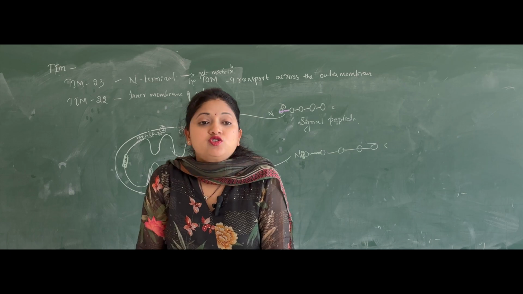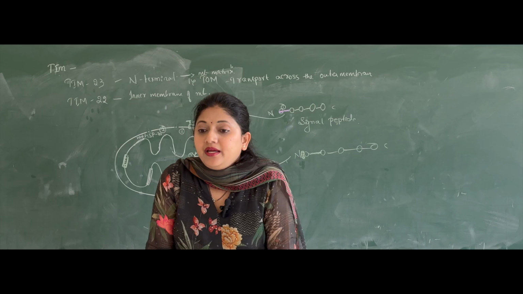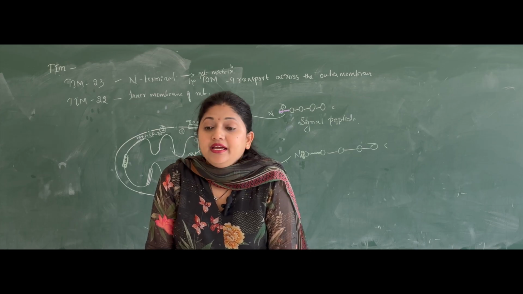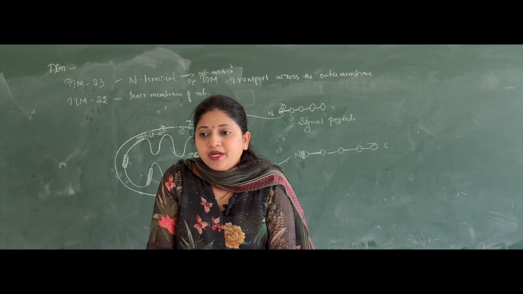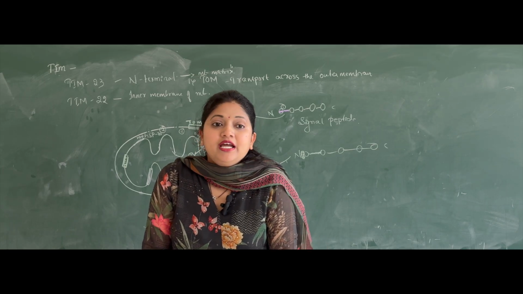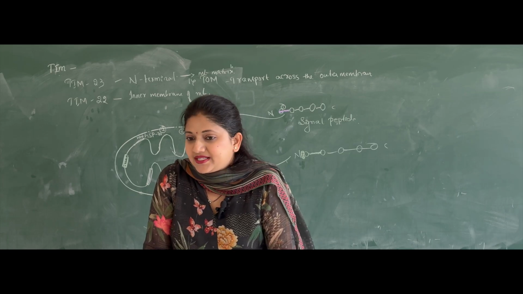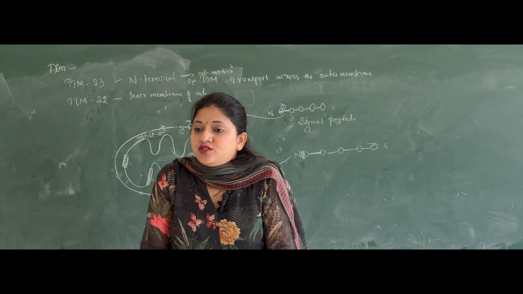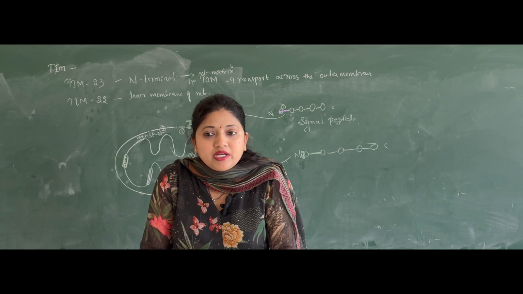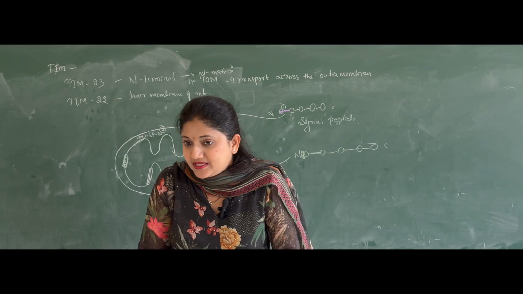Okay, so if it has to be delivered into the inner membrane of the mitochondria, then it is TIM22. If it has to be delivered to the mitochondrial matrix, then it is TIM23. If it has to be delivered into the outer membrane or the intermembrane space, or to the inner membrane or to the mitochondrial matrix, then it is the TOM complex. Okay, so this is how the transport of the proteins will take place across the mitochondrial membranes.